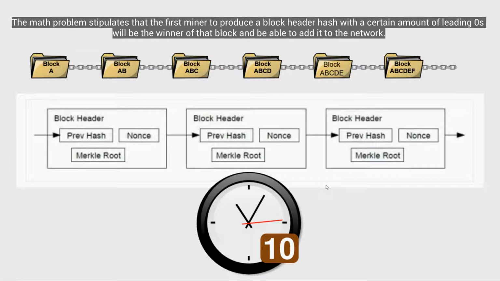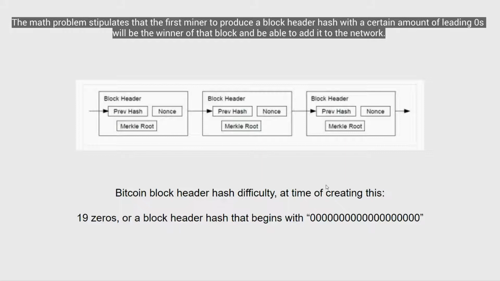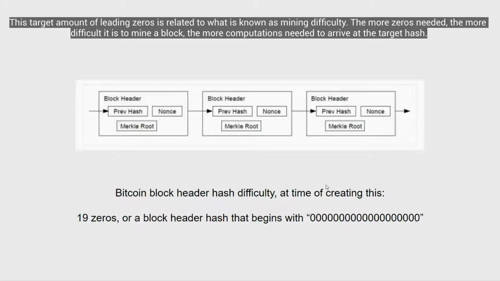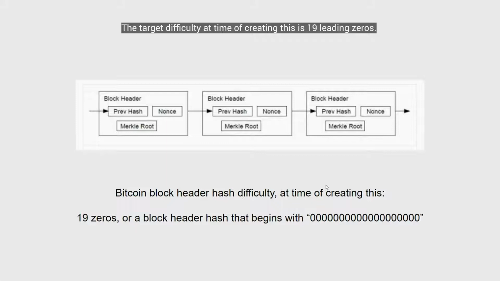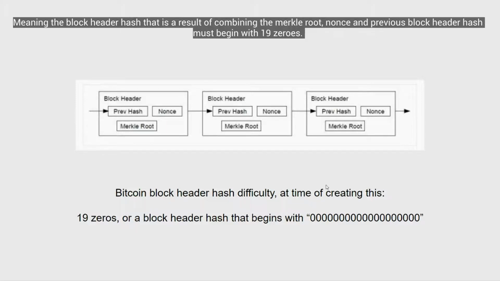The math problem stipulates that the first miner to produce a block header hash with a certain amount of leading zeros will be the winner of that block and be able to add it to the network. The target amount of leading zeros is related to what is known as mining difficulty. The more zeros needed, the more difficult it is to mine a block, and the more computations needed to arrive at the target hash. At the time of creating this, the target difficulty is 19 leading zeros, meaning the block header hash that is a result of combining the Merkle root, nonce, and previous header hash must begin with 19 zeros.